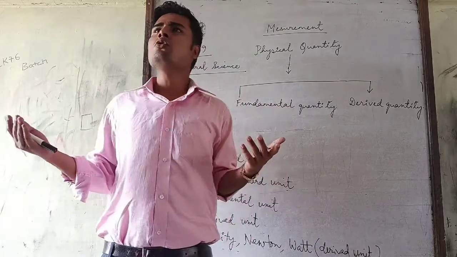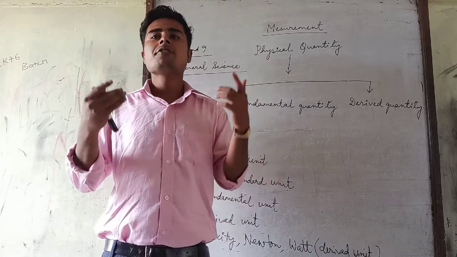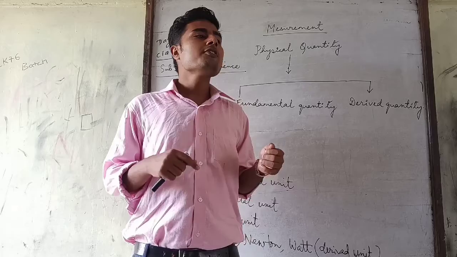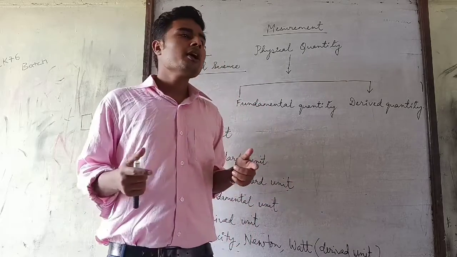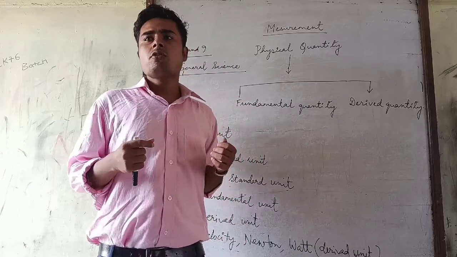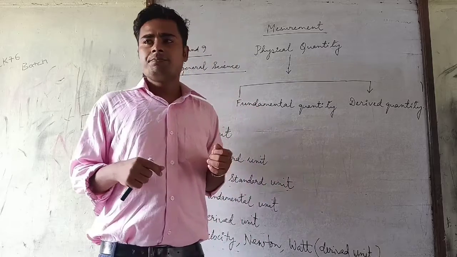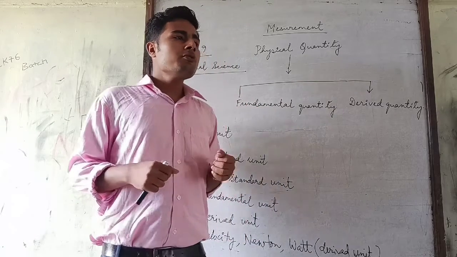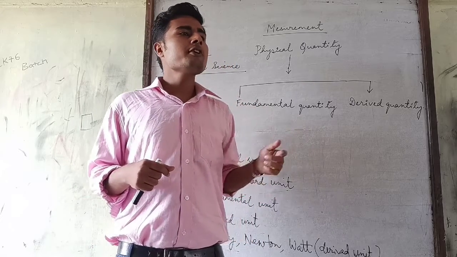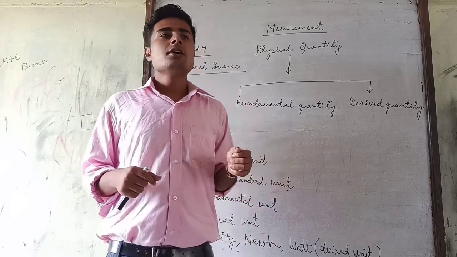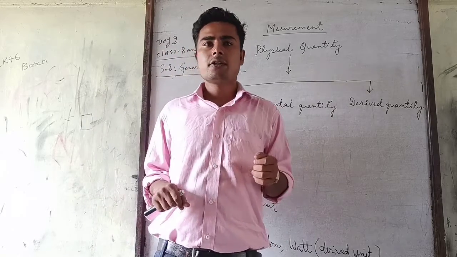When we go to the tailor for stitching clothes, the tailor measures our body and stitches the clothes. So it becomes easier. Without measurement, our work becomes very difficult. For buying and selling goods also, measurement is very important in our daily life. When we go to the market to buy vegetables, the grocer measures the vegetables in a balance and gives the correct measurement that we require.